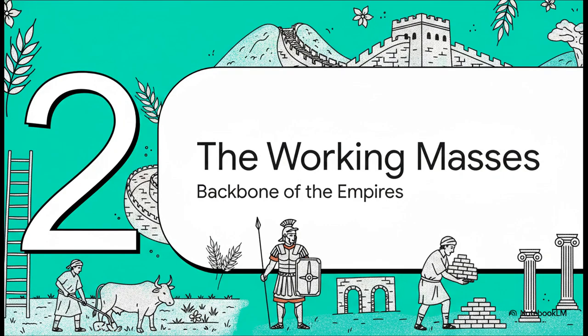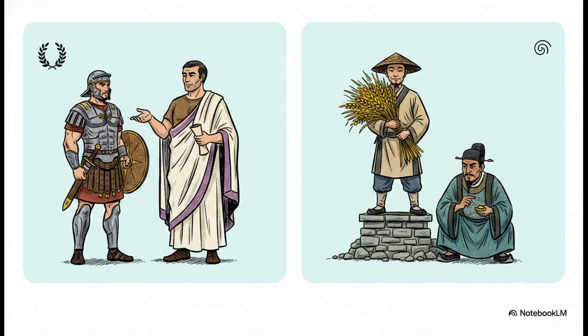Section 2, the working masses, the backbone of the empires. So, what about the people actually doing the heavy lifting? Well, the really crucial point here is how each culture viewed the whole concept of work. Roman society heavily valued the property-owning soldier. You had the plebeians, they were the laborers and the fighters, and they were often tied to those wealthy patricians we just talked about through a super strict patronage system called clientela.